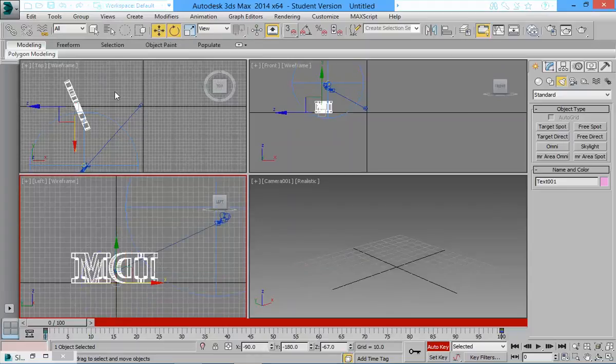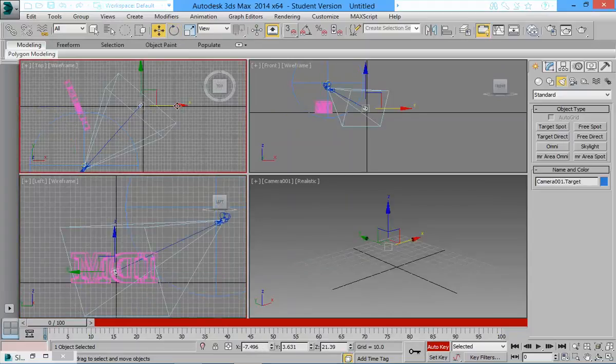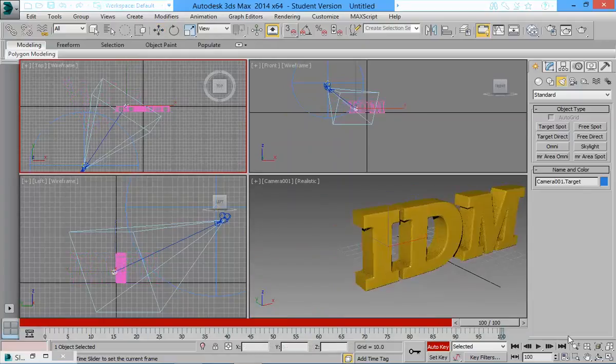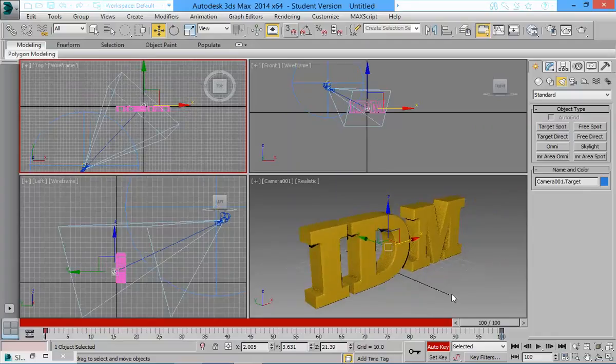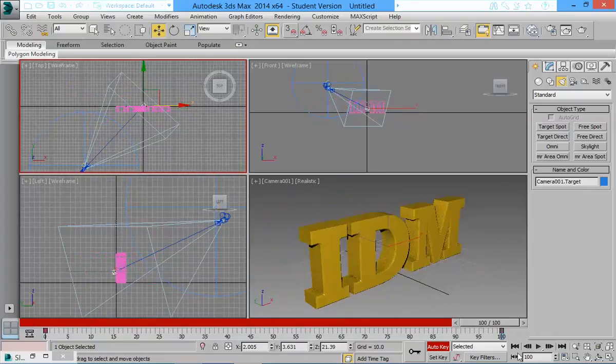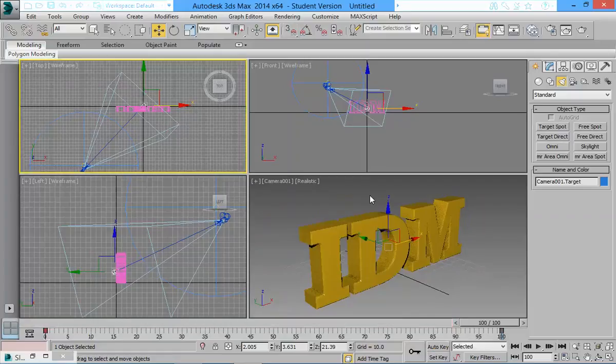And I'm also going to move my camera. So when I come here, I move my camera a bit here. So my camera actually tracks the object a bit. See that? My camera tracks it. So that was auto key. I gave it keyframes. Finally, of course, you must save your project.